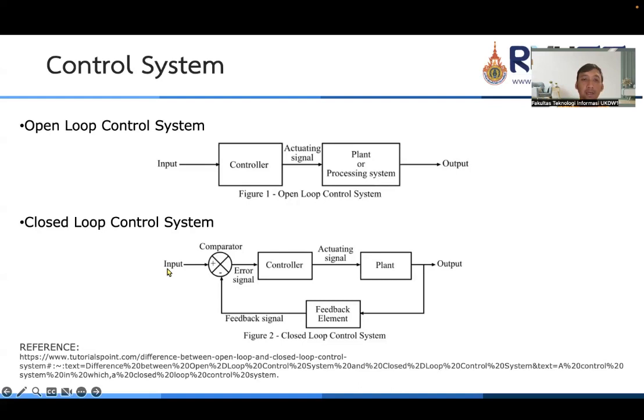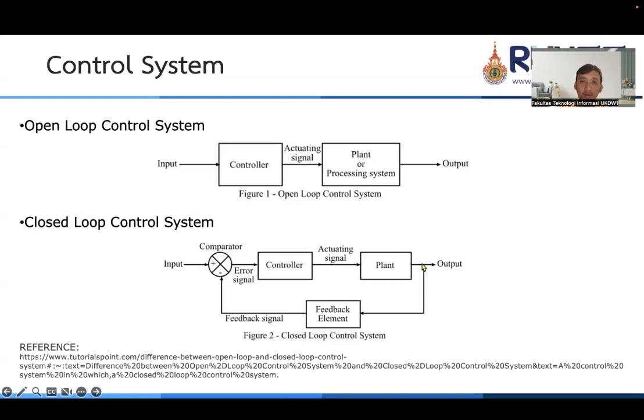And for the second one, the closed loop control system, we can see in this figure. Basically, as a control system, we also have input and we have output. But the difference from the open loop control system, we can see in this line. We calculate the difference between the input and the output. So we need a feedback line to the comparator.